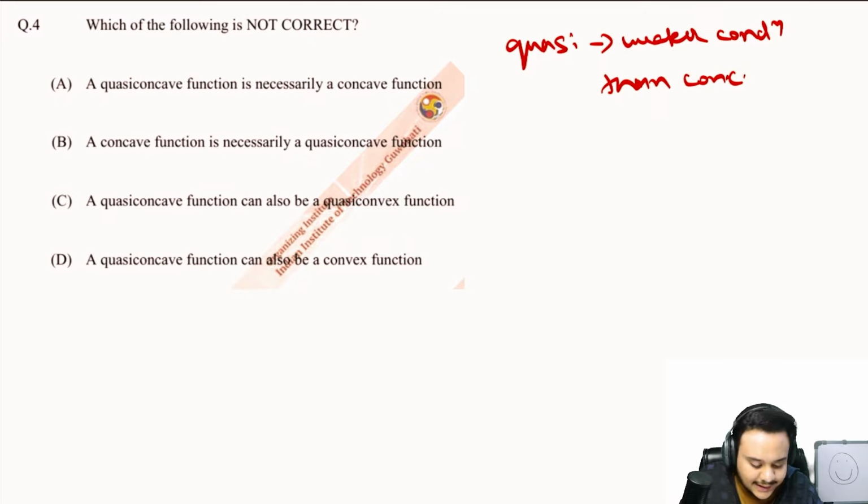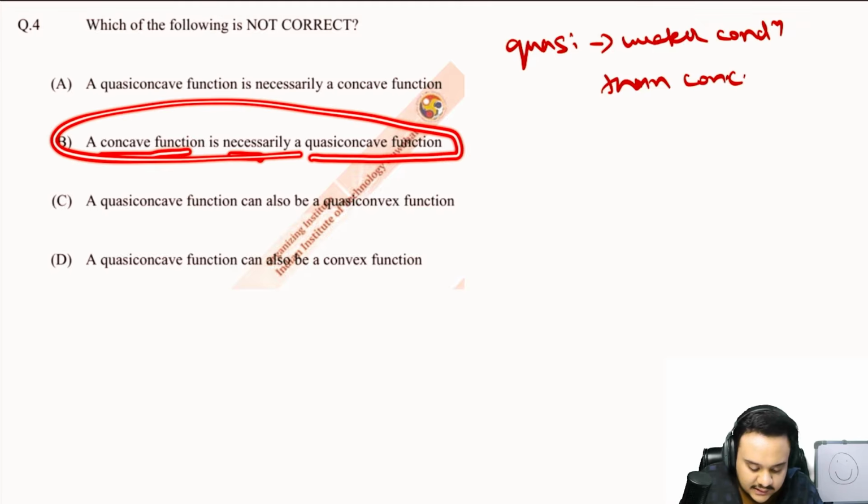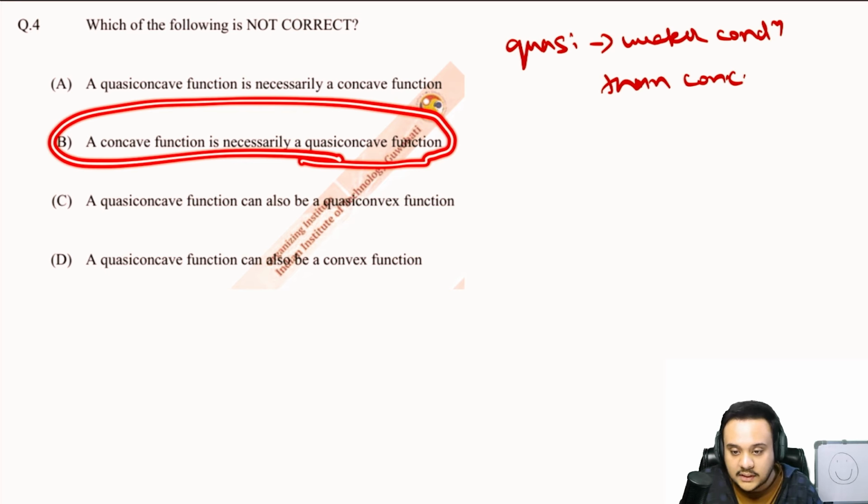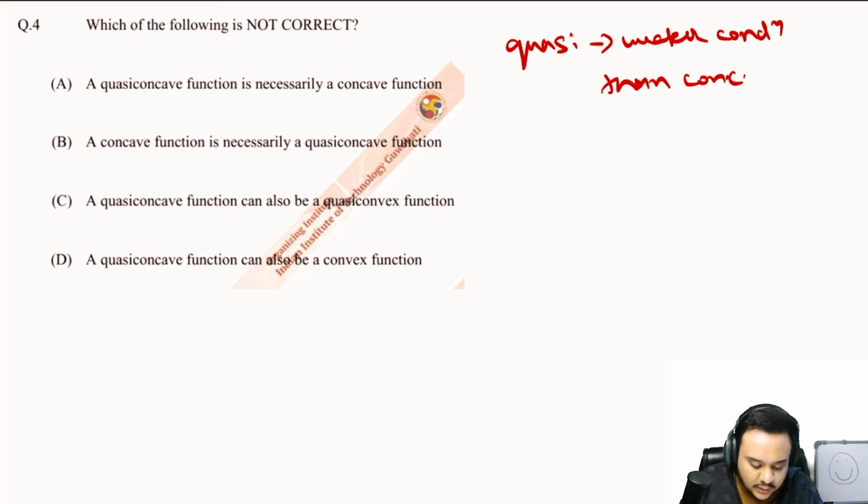So to say that a concave function is necessarily a quasi-concave function, this is true, because first it will be quasi-concave and then it will be a concave function. So every concave is a quasi-concave. This is absolutely true. But is the opposite true? The weaker condition is proven. Does that mean that the stronger condition must be true? No, that is absolutely false.